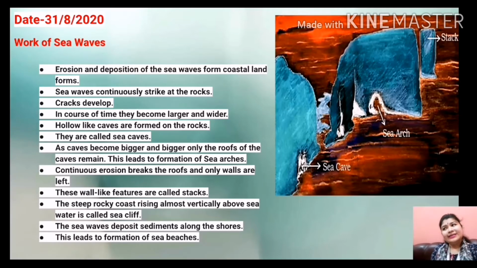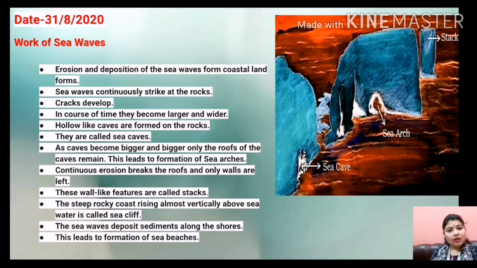So there is continuous erosion, and due to the erosional activities, the roofs also break down and only the walls are left. So these wall-like features are named as stacks, okay, STACKS, stacks.